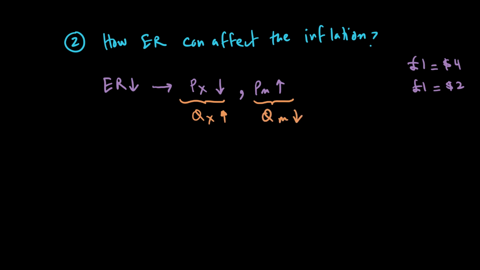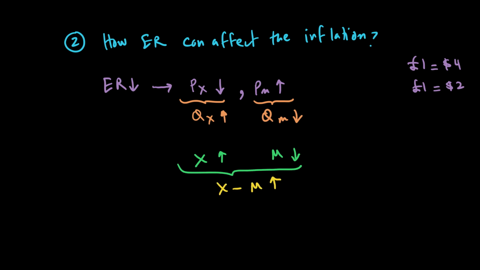And if we assume the goods are elastic, then the quantity of exports rises, and you will also see export revenue go up. Let me write this: export revenue goes up and import revenue falls. And that in turn means that net exports, or X minus M, rises.